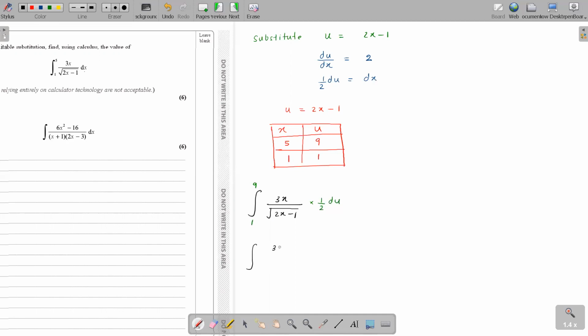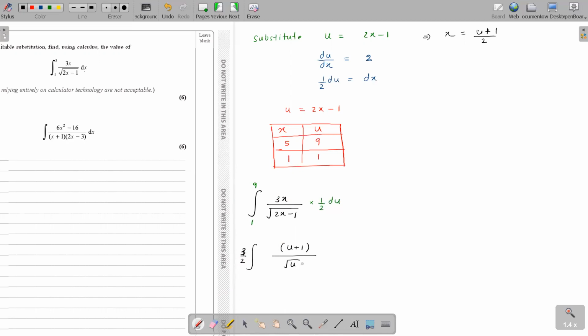What about x? How can I replace x? By making x the subject, I get x is u plus 1 over 2, right? Yes. Shall I put the half outside, the over 2? The 3 is there too; even the 3 you can bring out. x is u plus 1 over 2, and the half over 2 you can bring out.